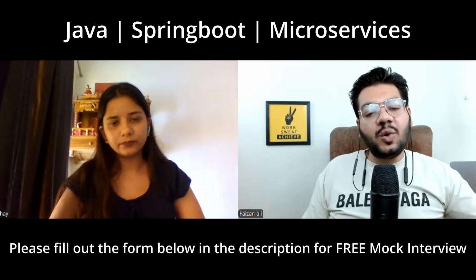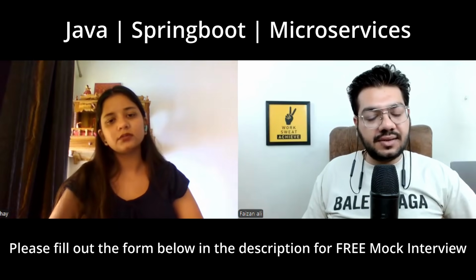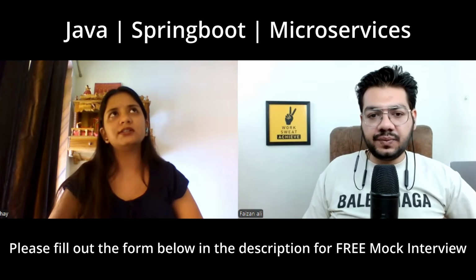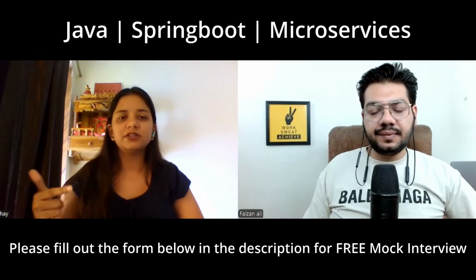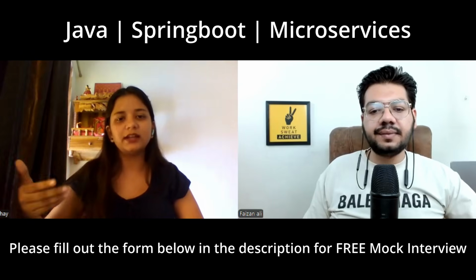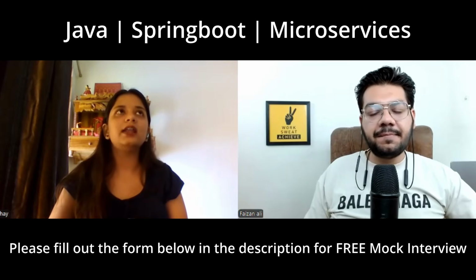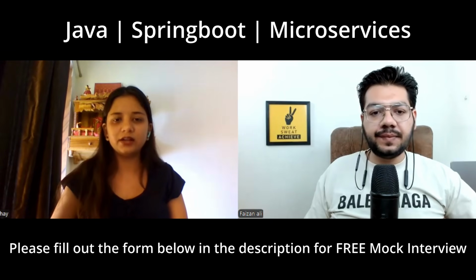That is correct. What is exception chaining and why is it very important in our projects? Yeah, so basically exception chaining is when one exception is inside another exception, if I'm not wrong. Suppose my payment failed.